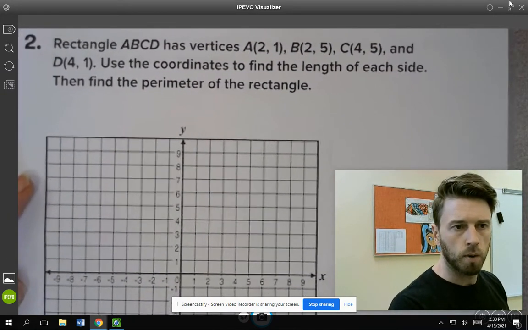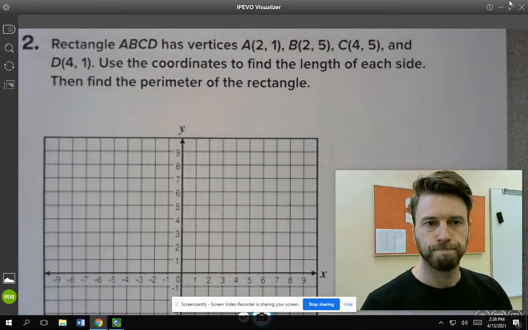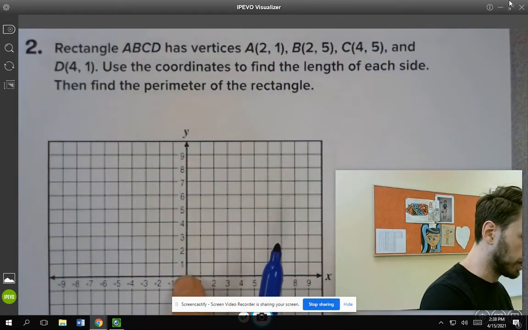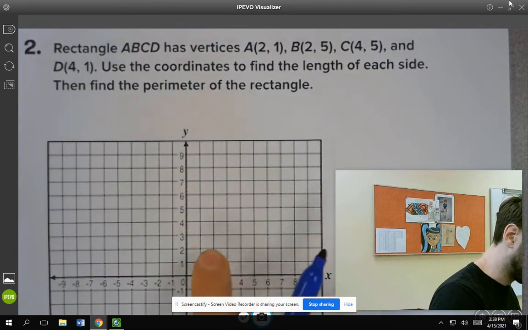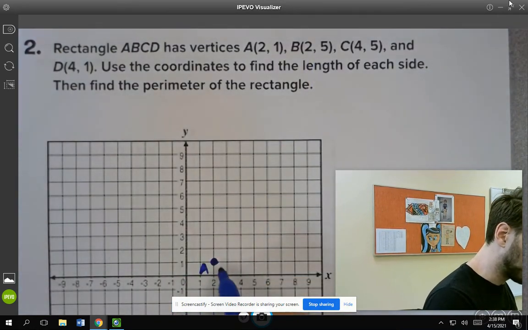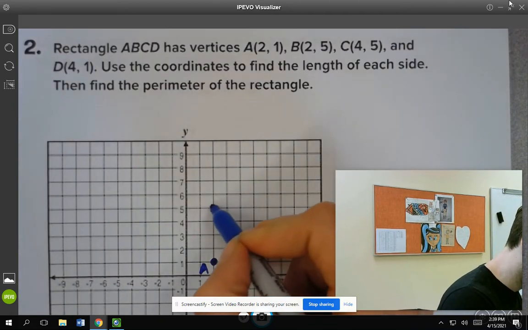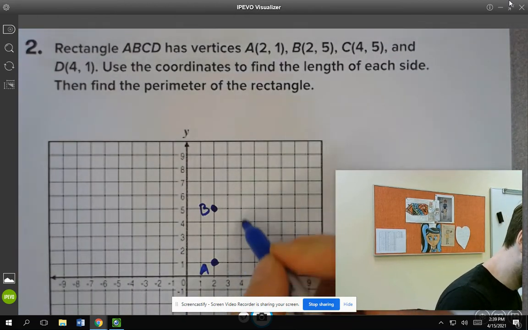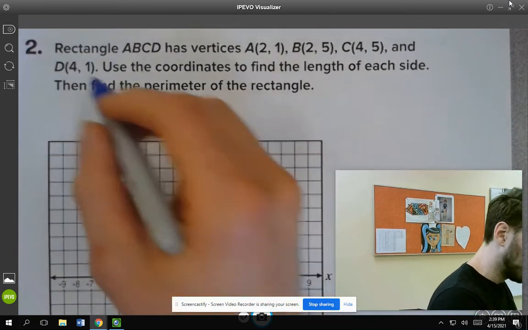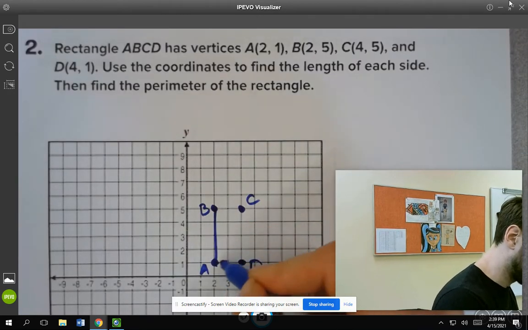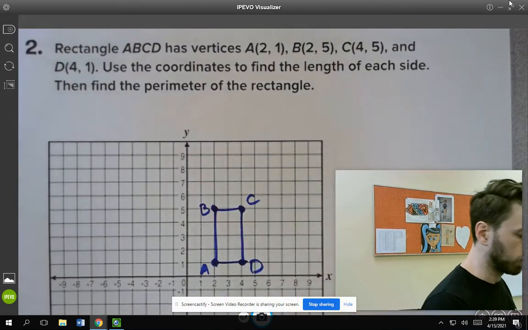Here's one, a rectangle, ABCD, and these are the vertices, so we must graph them. Point A is 2, 1, so we go over 2, up 1. That's point A. Point B is 2, 5, so we go over 2, up 5. That's point B. Point C is over 4, up 5. And then point D is over 4, up 1 right here. And we connect these to create the rectangle.